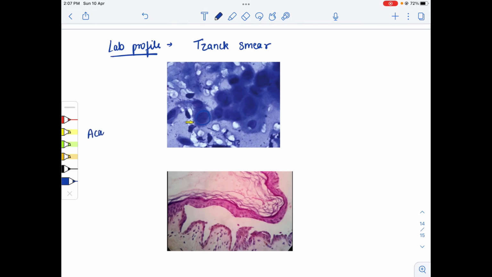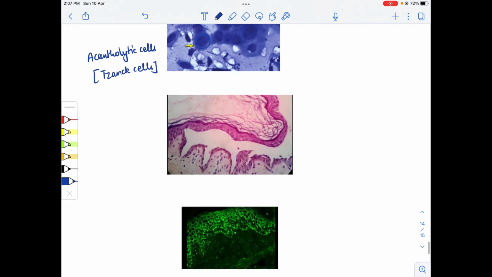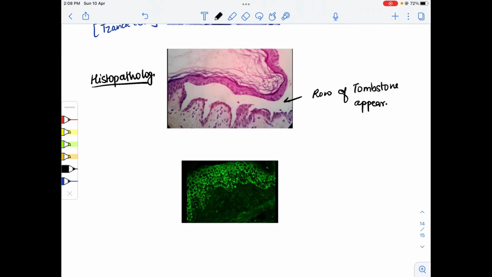In the Tzanck smear, all these are the acantholytic cells. Also we can say Tzanck cells were seen. While in the histopathological image, we can see a row of tombstone appearance, and there is a suprabasal split. This is the basal layer, and above the basal layer a suprabasal split will be there. Suprabasal split is seen in pemphigus vulgaris. Okay, please remember this one.